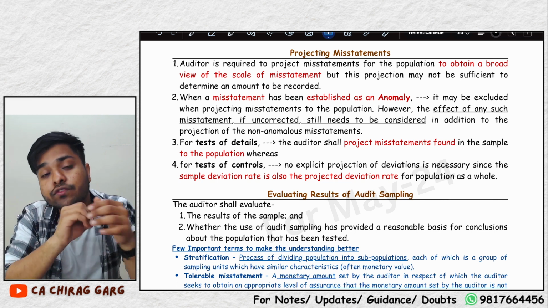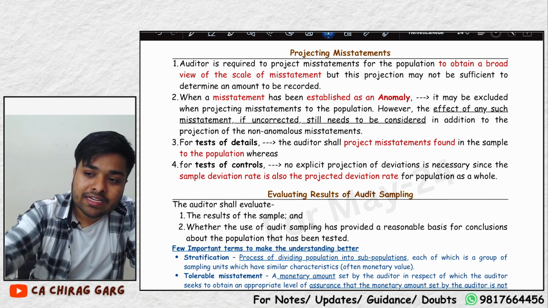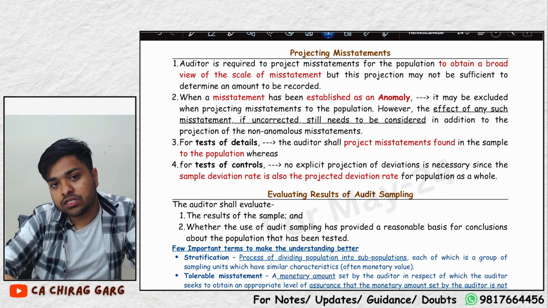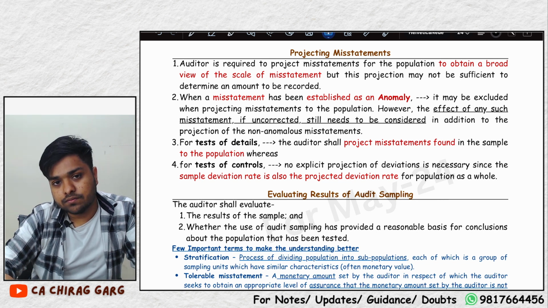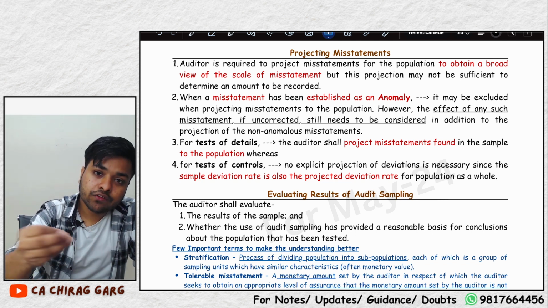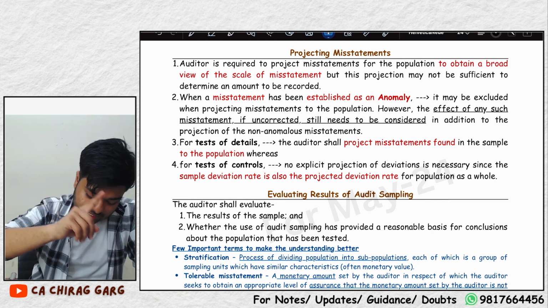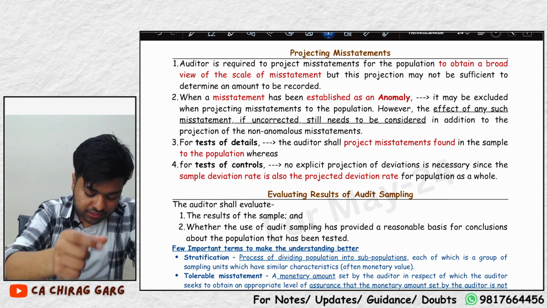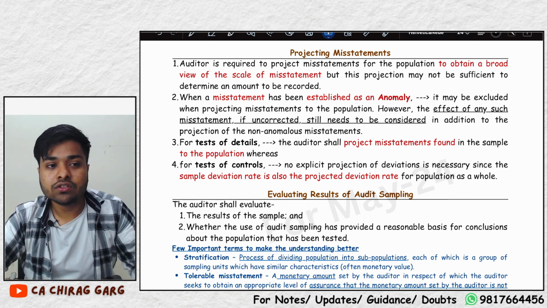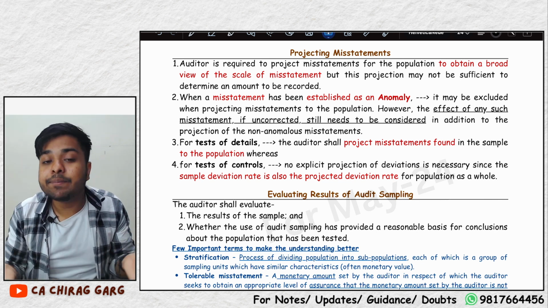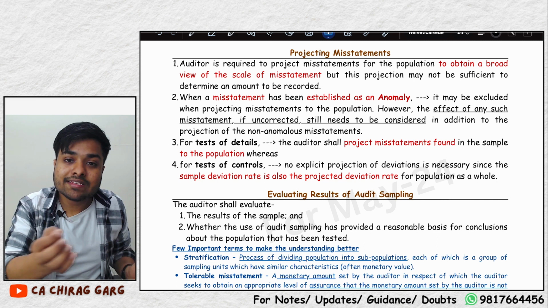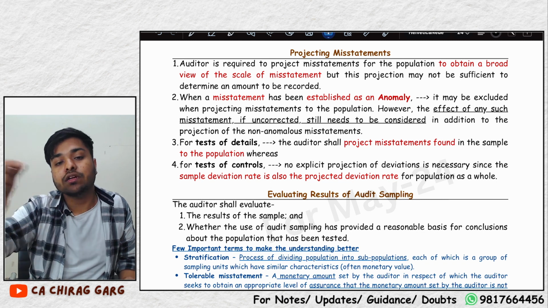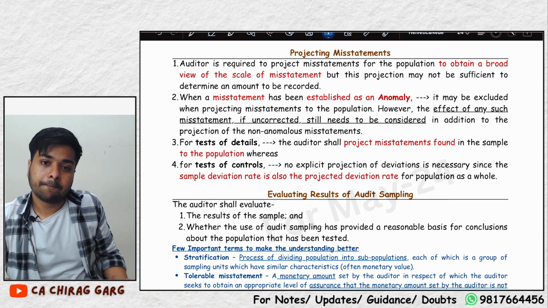But while doing test of controls, you say, sir, I expect 10% of the misstatements due to these problems in the control. So the sample deviation rate is also the projected deviation rate. You have selected the samples of controls only, and on the basis of that you are saying that this population must be this percentage misstated. Do you understand that?